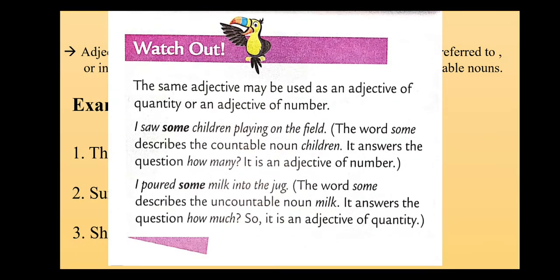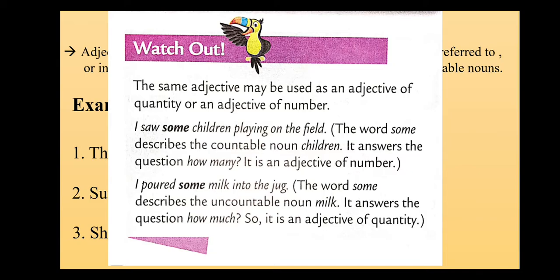Now one thing that is very important: we can find the same adjective used as an adjective of quantity or as an adjective of number. It is not necessary, children, that adjectives of quantity are different and adjectives of number are different, that the words cannot be the same for both. But it is not true, children. We have to remember the countable and uncountable concept, as told earlier: when we are considering it as an adjective of quantity, my noun should definitely be uncountable. Clear? And when I'm considering it as an adjective of number, my noun should be countable. I should be able to count that.